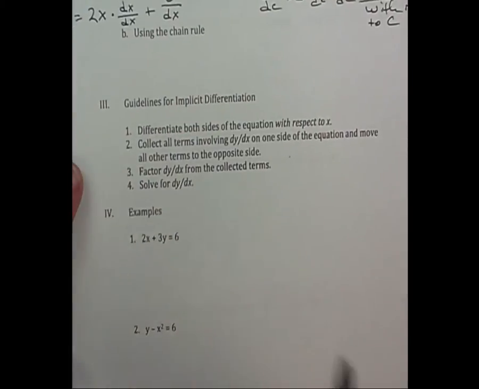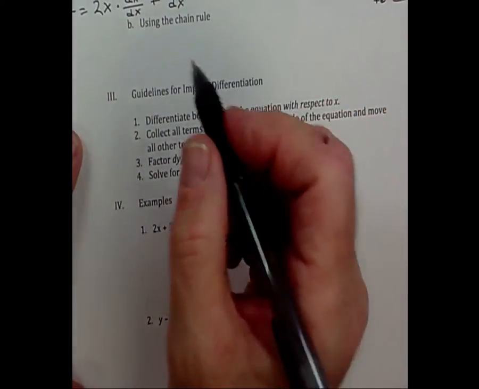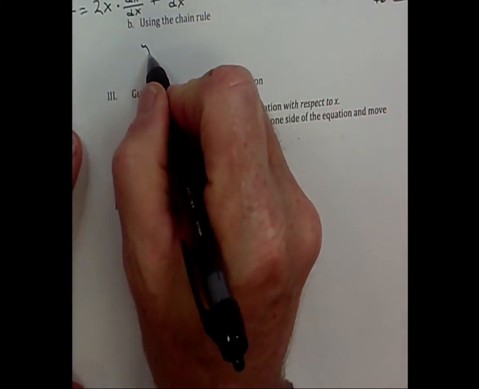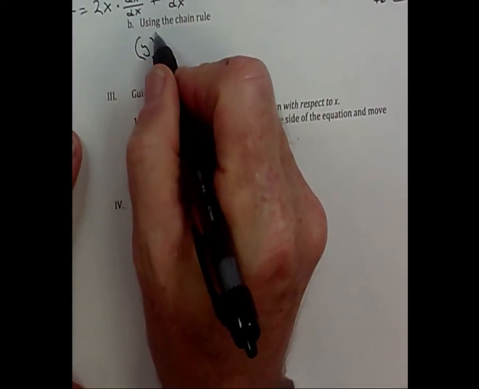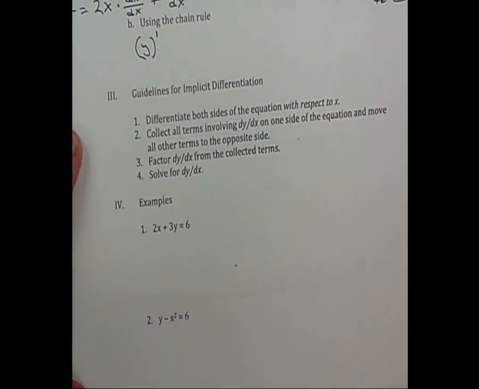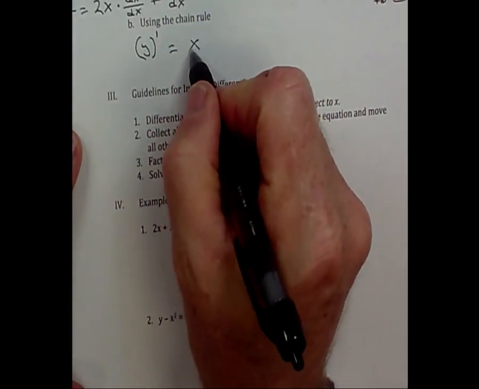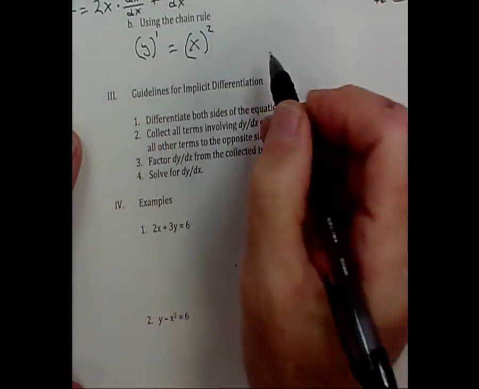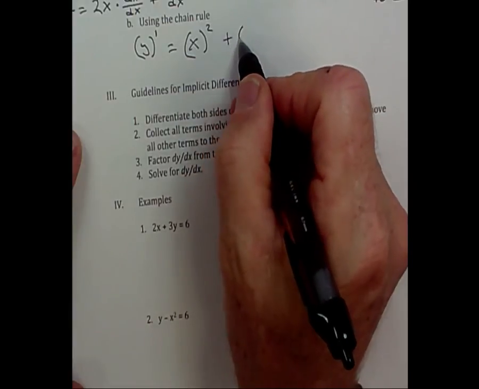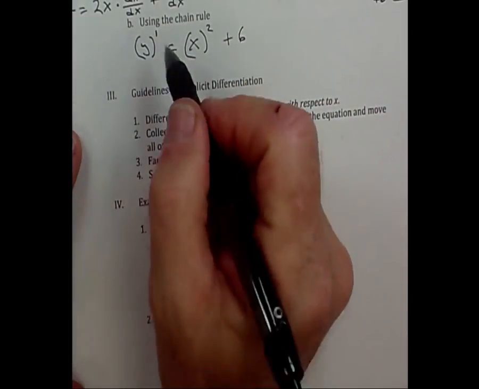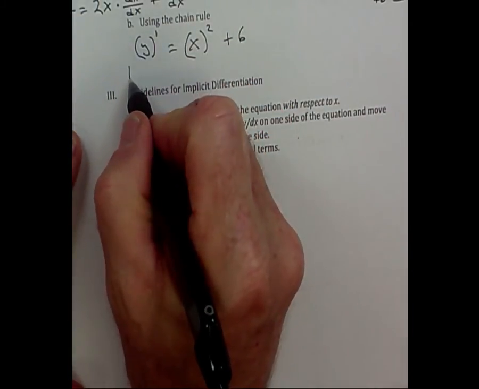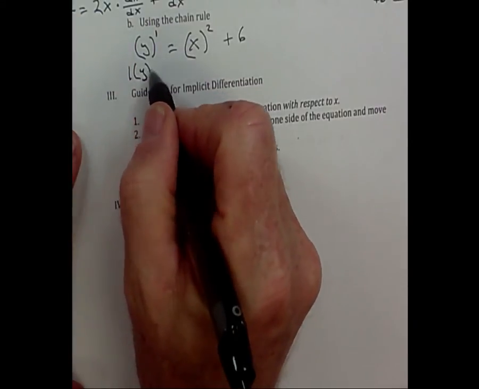Alrighty. So if we look at it in terms of the chain rule, here's y. That's really y with parentheses around the first. Over here I can have x to the second power plus 6. And if I use the chain rule, this would be 1 times y to the 0.